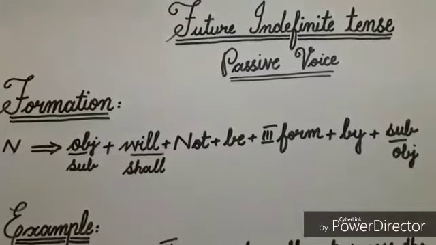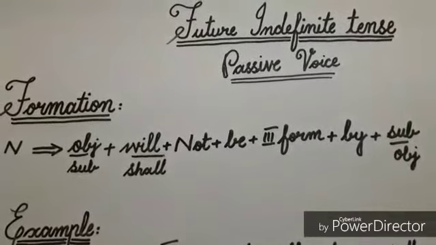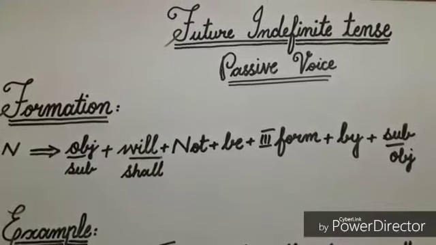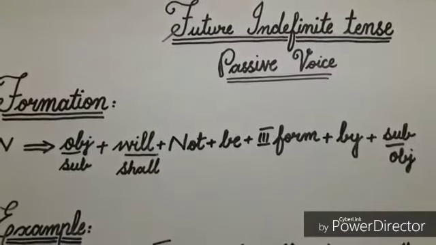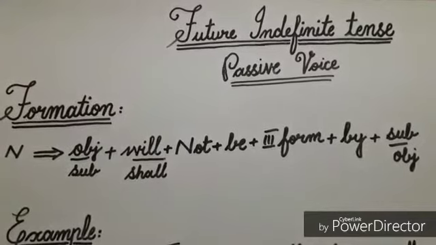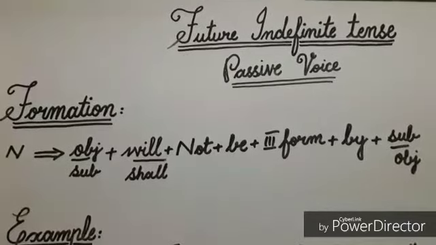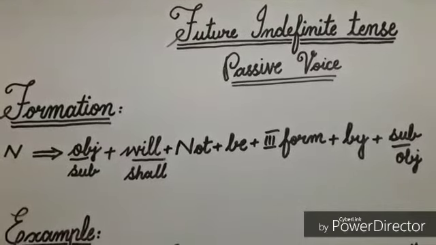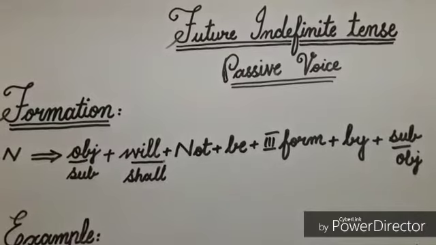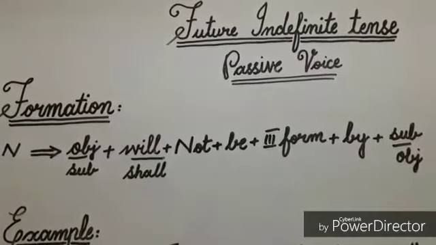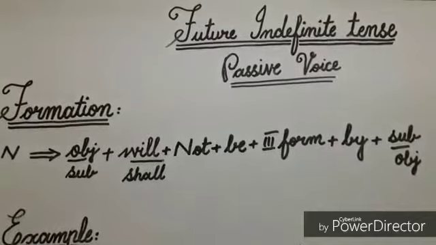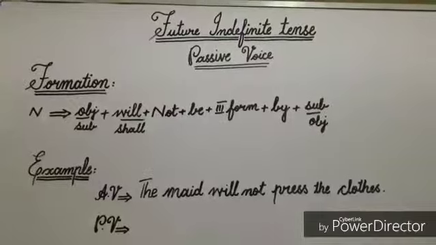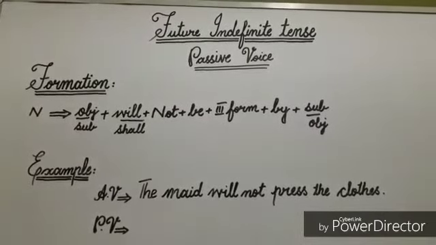For negative sentences, the formation is: object in subjective condition, helping verb will or shall, not, and then be. You can see that we are inserting not between the helping verb will or shall and be. We are not writing not after be. Keep this point in your mind because it is very important. Next to be, third form of verb, preposition by, and then subject in objective condition. Now I'll explain this formation by example.